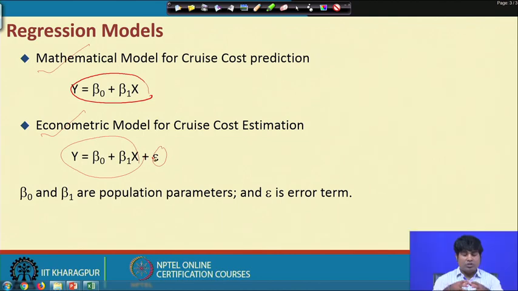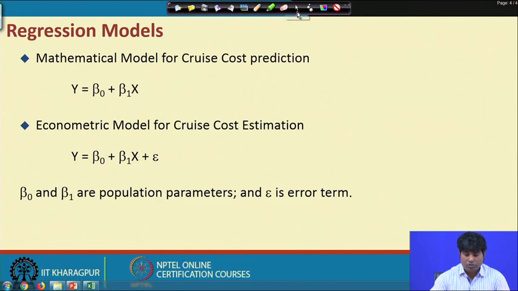So, the whole job of the econometrician in the econometric process is to minimize the error term with respect to these parameters or the variables involved in the process. Here, on the basis of this econometric model, we have two parameters, beta 0 and beta 1, and epsilon is the error term. On the basis of that, we will do the processing.